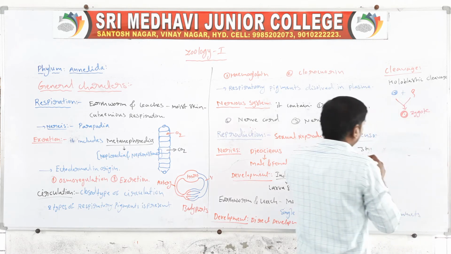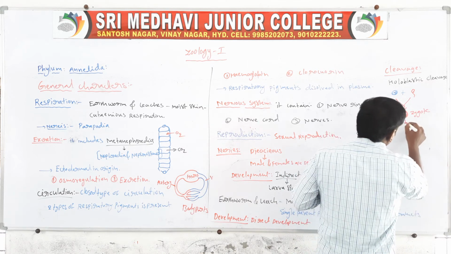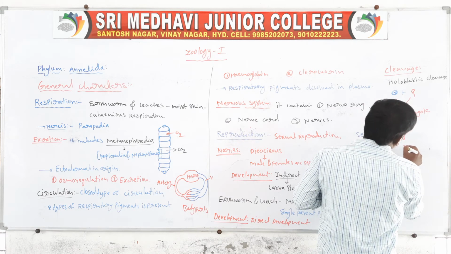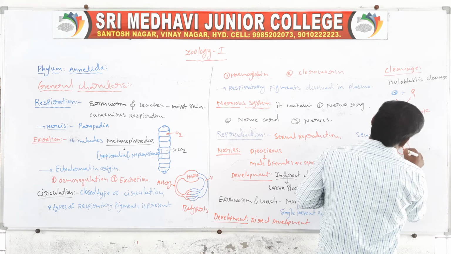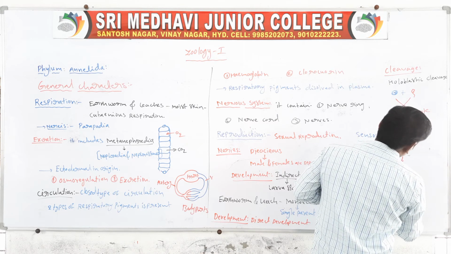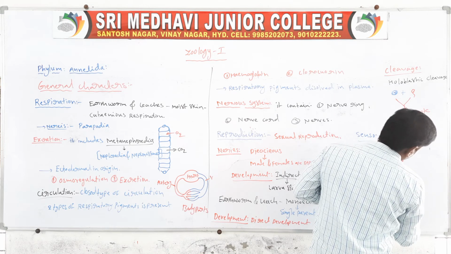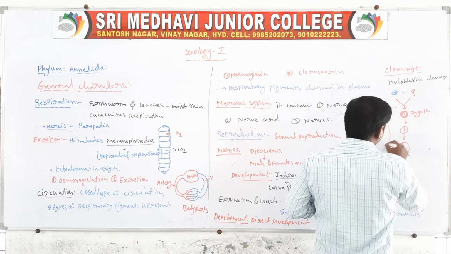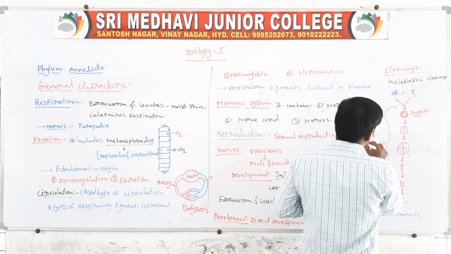The zygote divides into two cells, then 4 cells, 8 cells, 16 cells, and 32 cells.